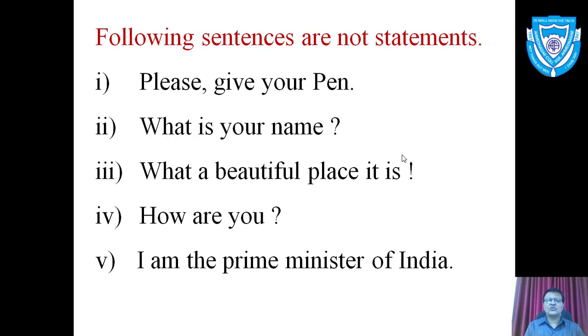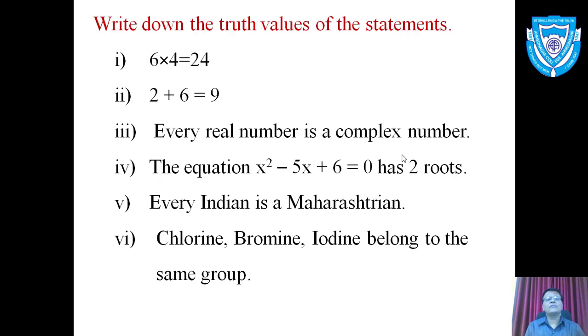If Pawar sir makes this argument that I am the Prime Minister of India, its truth value is false. If Narendra Modi makes this argument that I am the Prime Minister of India, its truth value is true. So this sentence is an assertive type of sentence, but its truth value is not fixed. Therefore, this sentence is not a statement. Let us move to the next point.